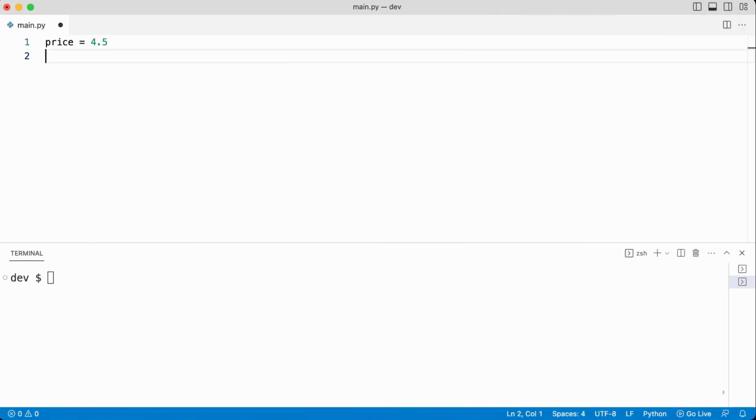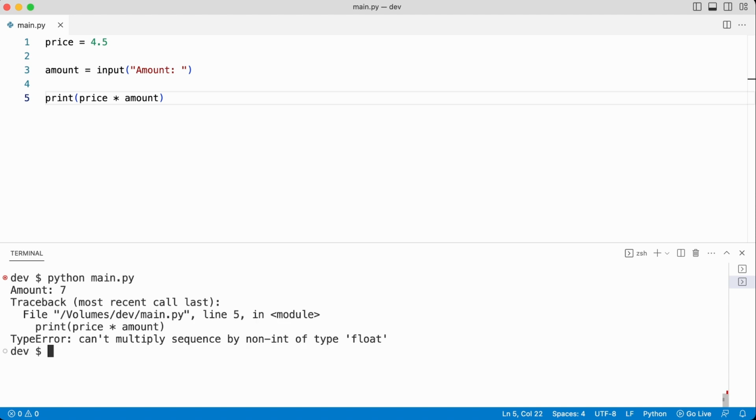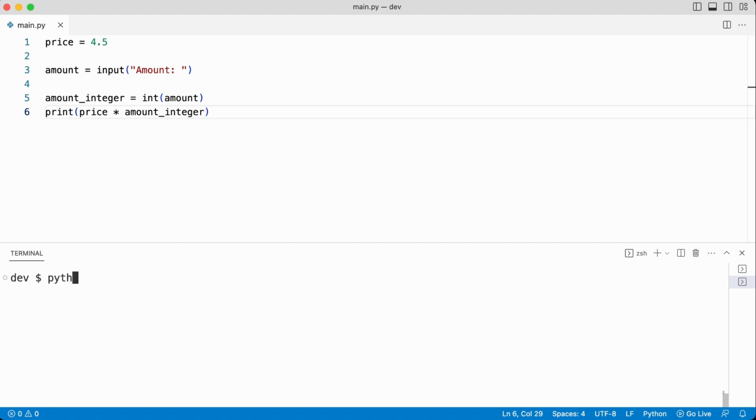I store input in variable amount and multiply it by a price. Python raises a type error. It cannot multiply a string by a float. I convert the string to an int. Now it works and you have seen how Python converts a string to an int.